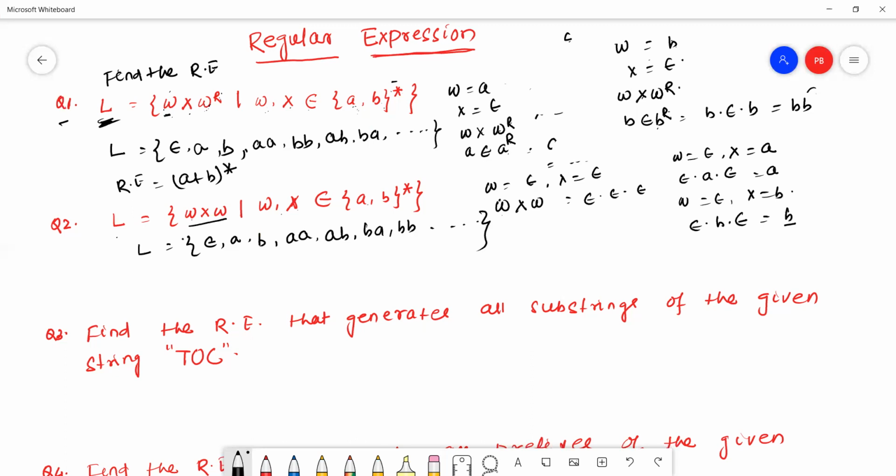Similarly, we can get this type of strings also. So the regular expression is (A+B)* for the given language.